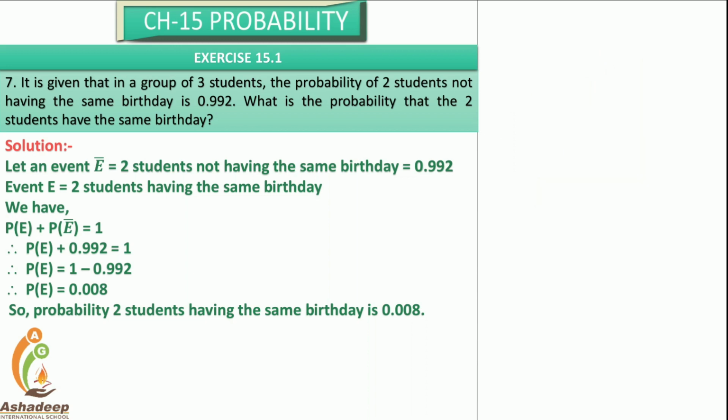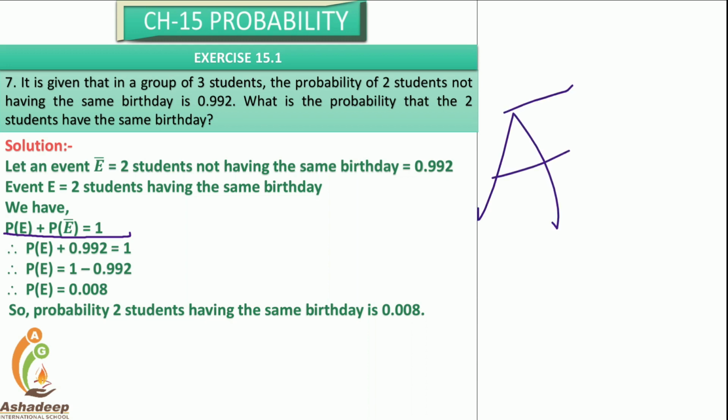See, if you observe one thing, the probability of 2 students not having the same birthday is 0.992. Let the event E bar be 2 students not having the same birthday. Let the event E be 2 students having the same birthday. The not of an event is denoted by a bar.